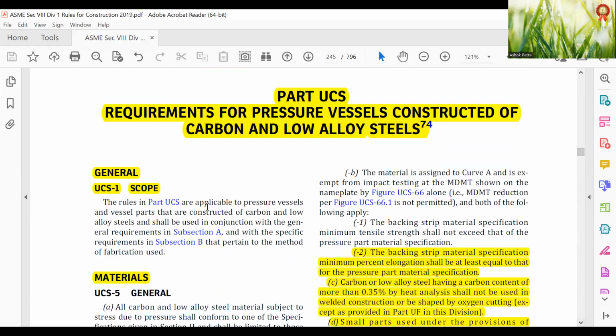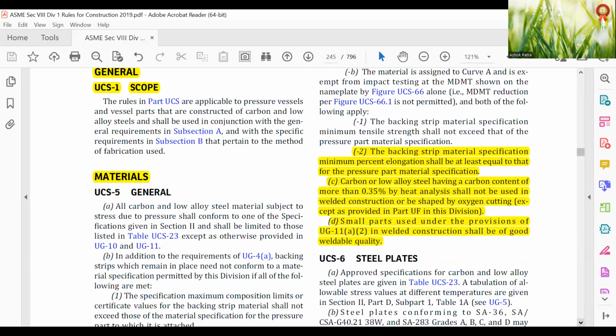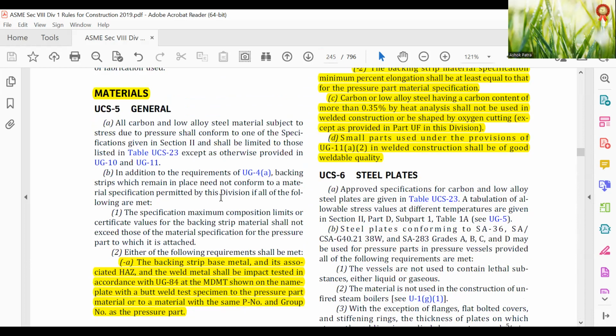The rules in Part UCS are applicable to pressure vessels and vessel parts that are constructed of carbon and low alloy steels. They shall be used in conjunction with the general requirements in Subsection A and with the specific requirements of Subsection B that pertain to the method of fabrication used. Materials, carbon and low alloy steels.